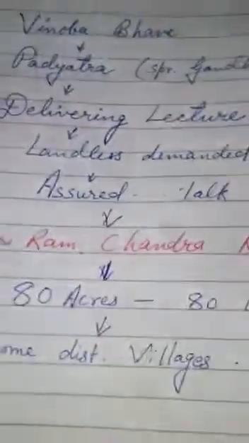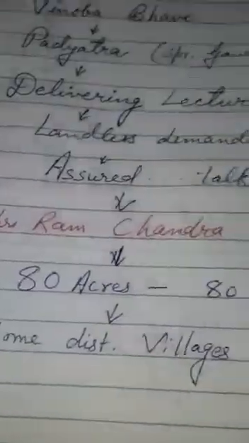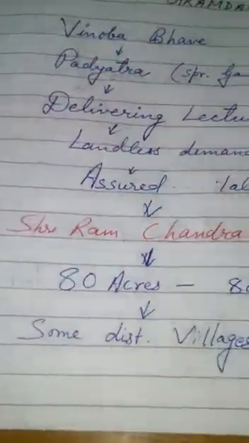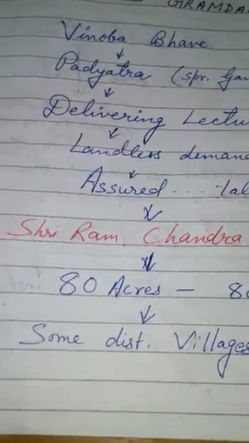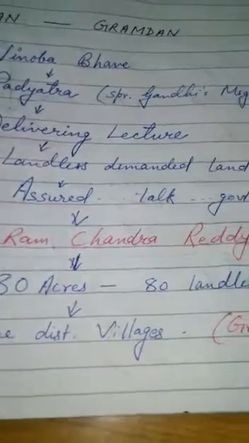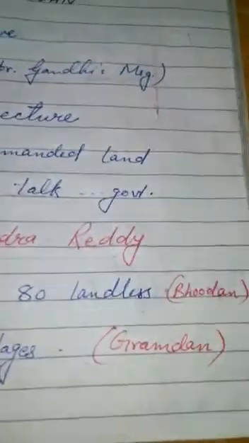Suddenly, Sri Ramchandra Reddy, from the same meeting, got up and donated 80 acres of his land to 80 landless farmers. That was Bhudan. Later on, different zamindars donated some of their villages to the people. That was called Gramdan.